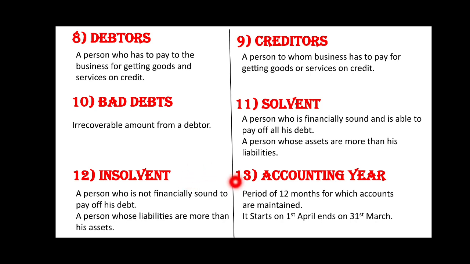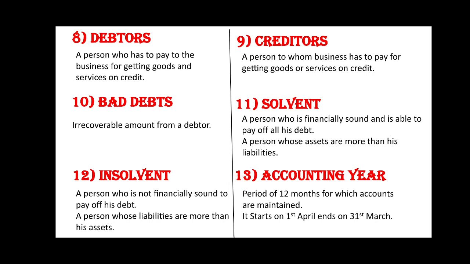Next is accounting year. It is a period of 12 months for which accounts are maintained and closed by the proprietor. Earlier, the proprietors were following any accounting year or a calendar year as a financial year. But now, for income tax purpose, an accounting year starts on 1st April and it ends on 31st March. At the end of accounting year, a proprietor has to prepare trading, profit and loss account and balance sheet to find out the financial position of the business.